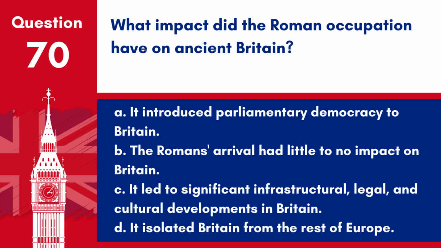Question 70. What impact did the Roman occupation have on ancient Britain? A. It introduced parliamentary democracy to Britain. B. The Romans' arrival had little to no impact on Britain. C. It led to significant infrastructural, legal, and cultural developments in Britain. D. It isolated Britain from the rest of Europe.